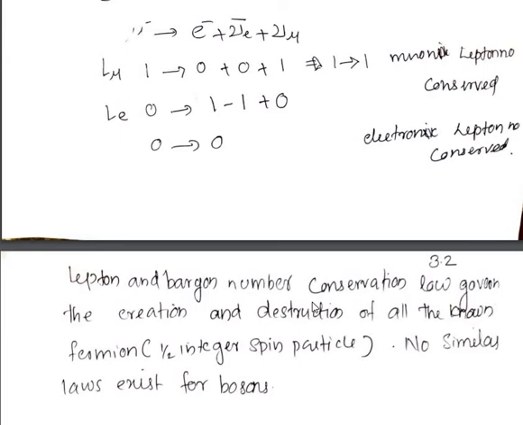So the lepton number and baryon number conservation laws govern the creation and destruction of all fermions, that is half-integral spin particles.